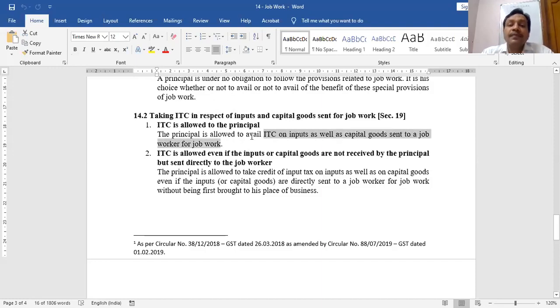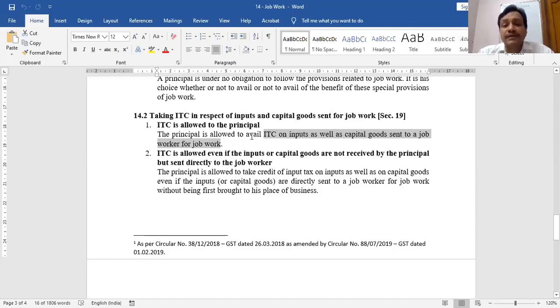Because ultimately, when I will sell the jeans, in the jeans, what I will include? Jeans cost plus button cost plus that machinery cost also, subject to the provisions that how machinery ITC can be availed as per Rule 43. We have discussed this in detail. But principal has a right to claim ITC on inputs as well as capital goods sent for the job work.